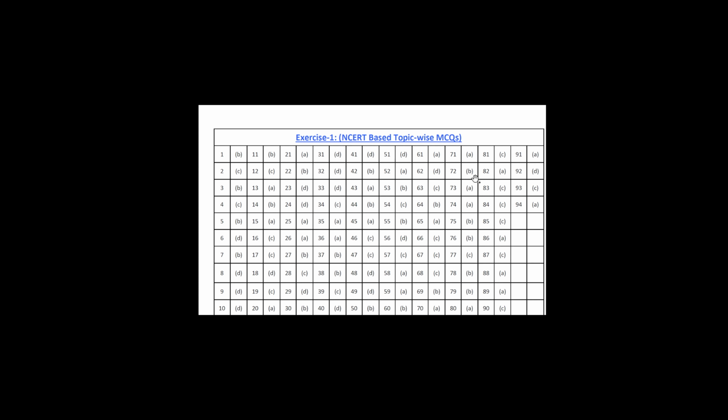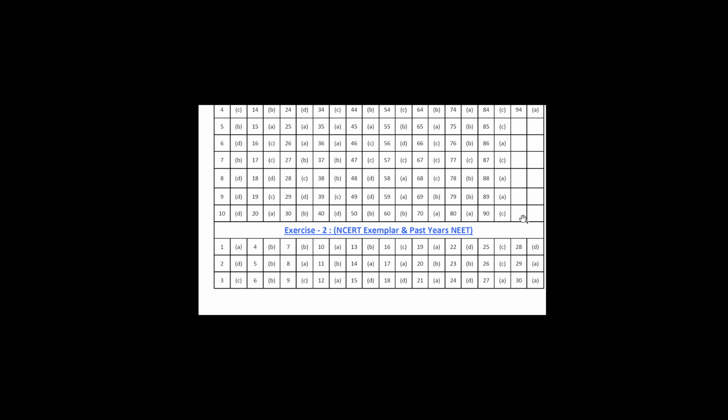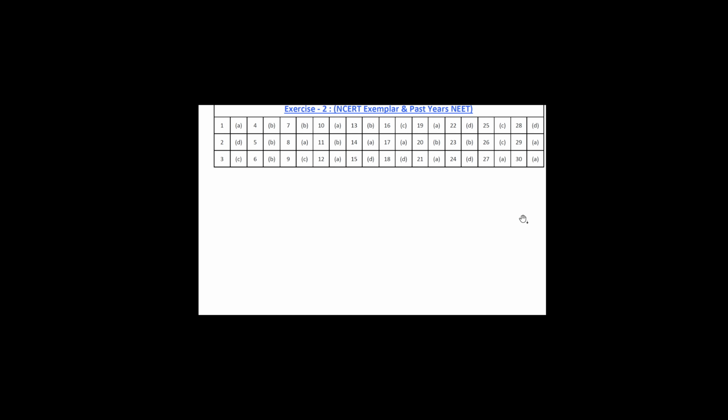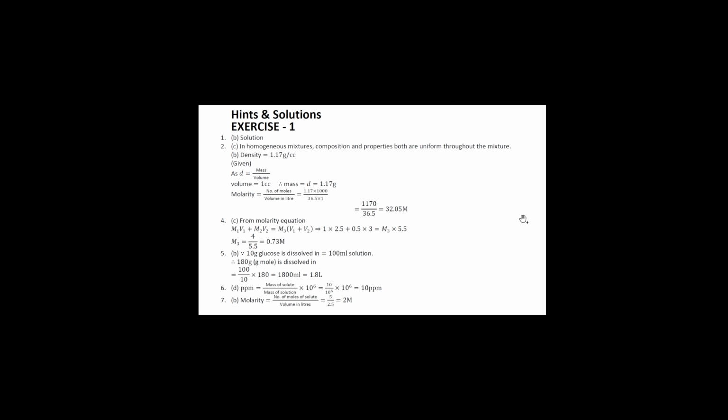And finally, what I did is, see, all the answers are given here. Now what to do with the solutions? Yes. All the NCERT exemplar questions also. After giving that, now here are hints and solutions. Everything one after the other, the numericals, the MCQ solutions are given for you to practice. So nothing to panic. Gradually go through it. I gave a detailed explanation of all the numericals. Everything is given here. So carefully work on this. And any doubt, please let me know.